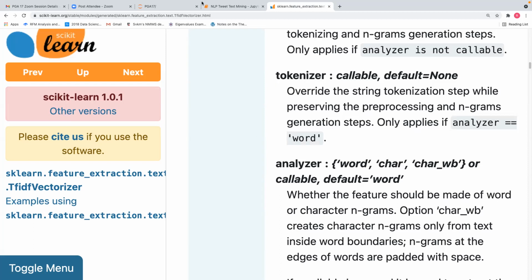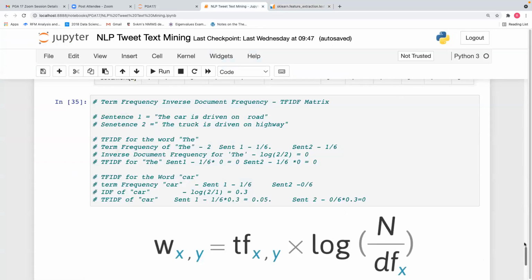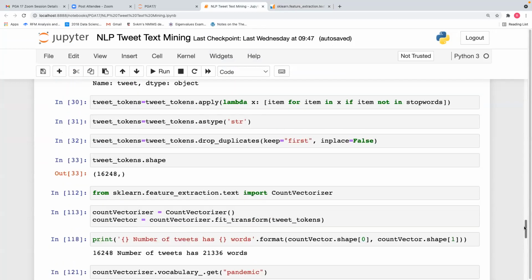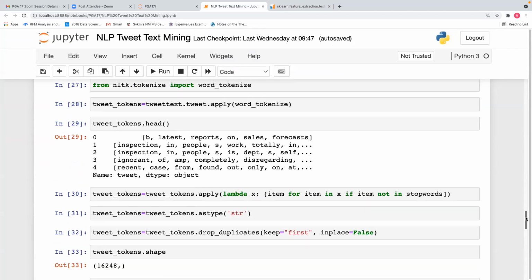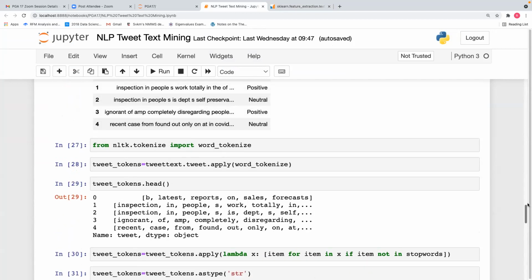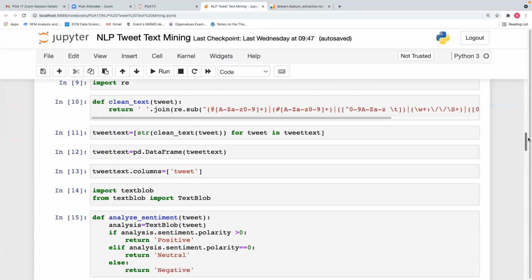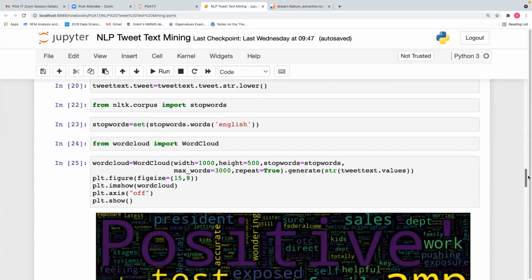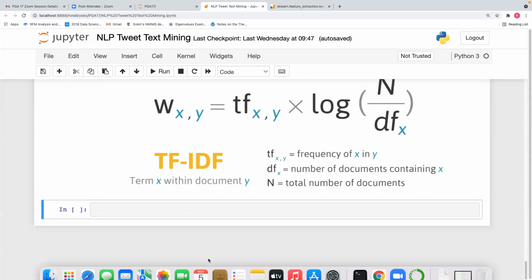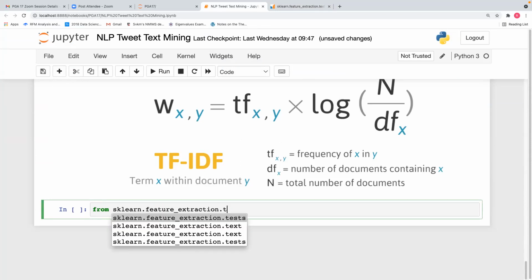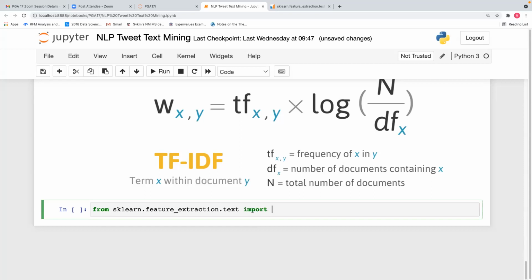So what we can do is, like how we gave tweet tokens in count vectorizer, here we can give tweet text directly, which is our cleaned content, lowercase and all. From sklearn dot feature extraction dot text import TF IDF vectorizer.